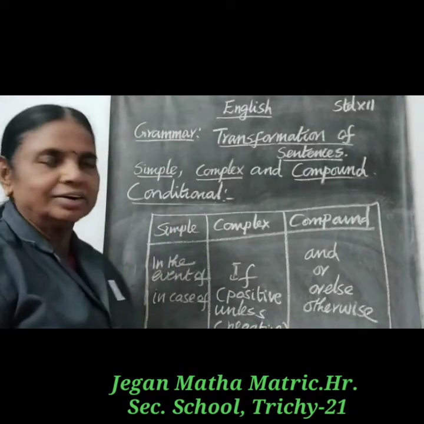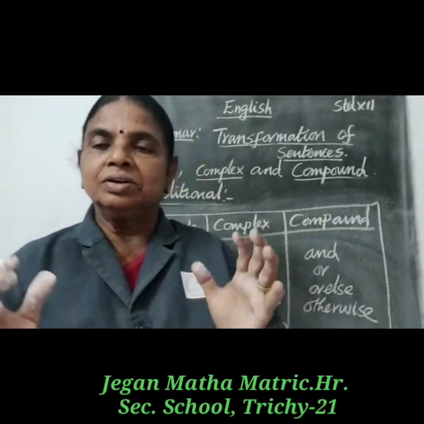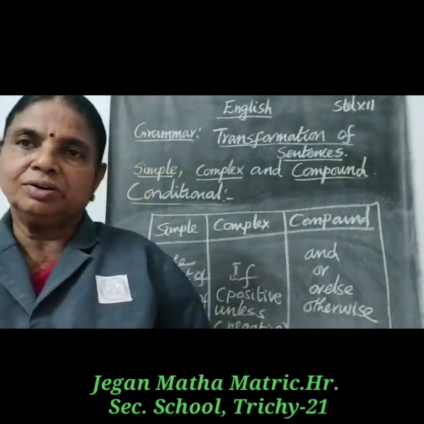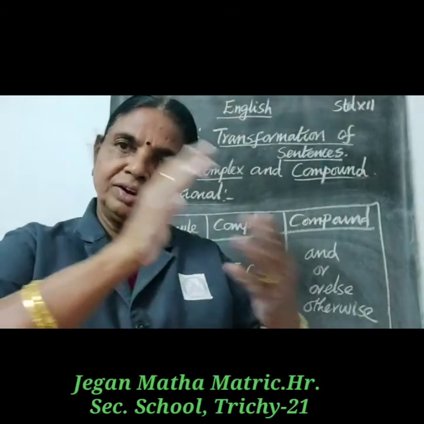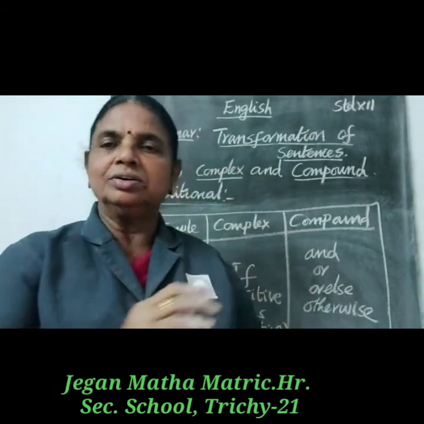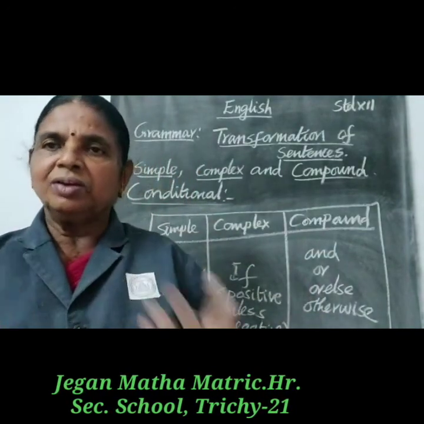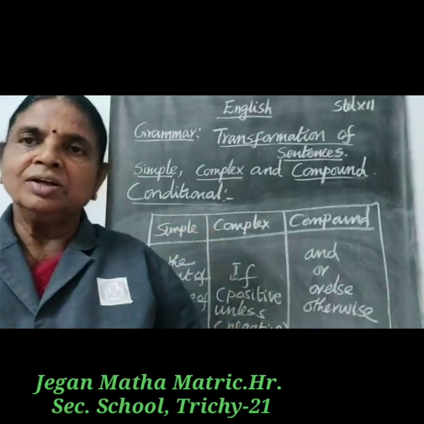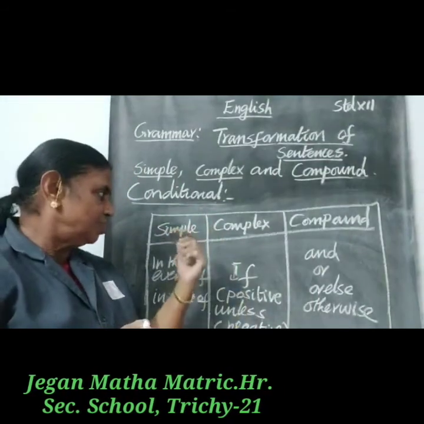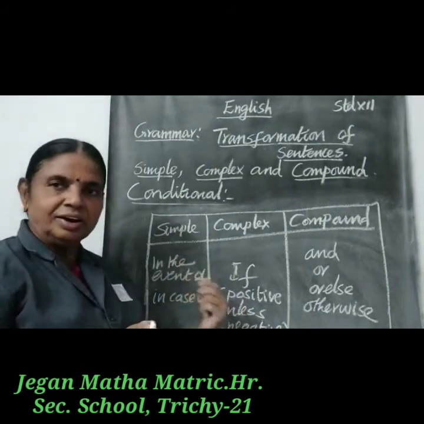Okay, so under conditional types, when we transform simple into complex and compound, or complex or compound into another, you have to remember three important points. The phrases used in simple sentences are in the event of and in case of.